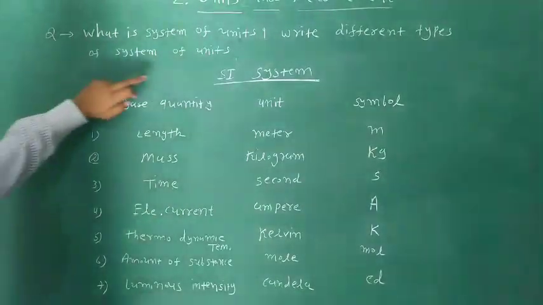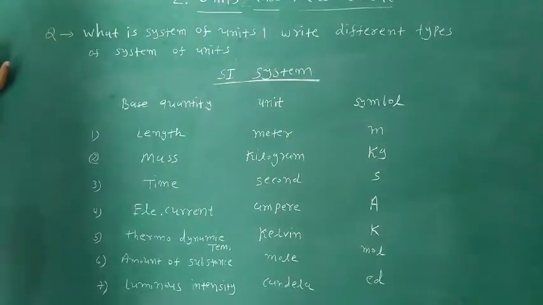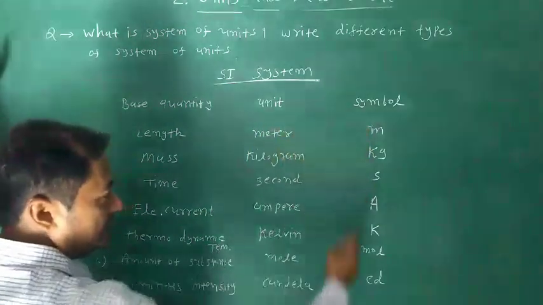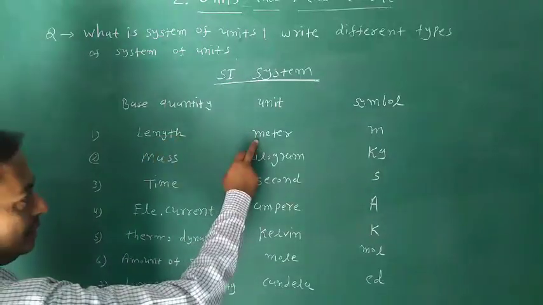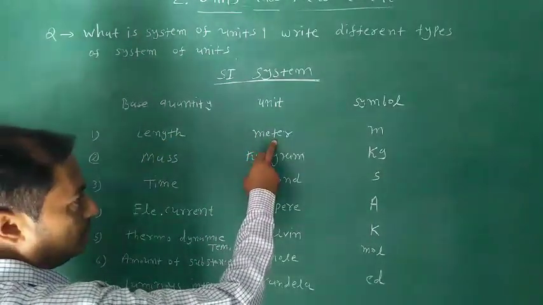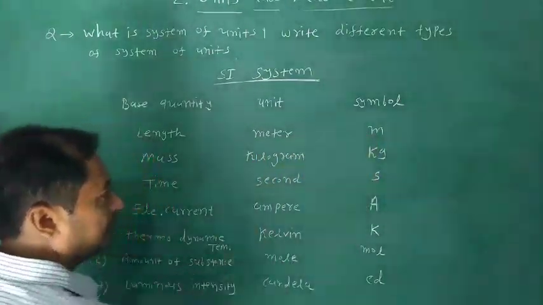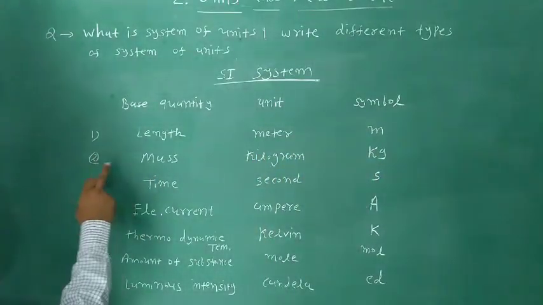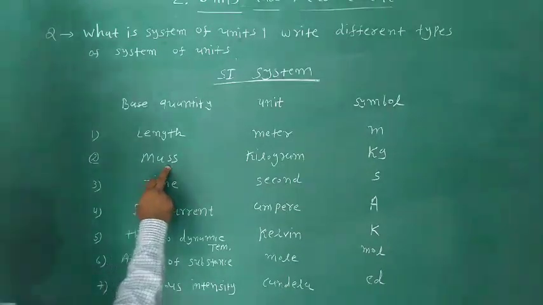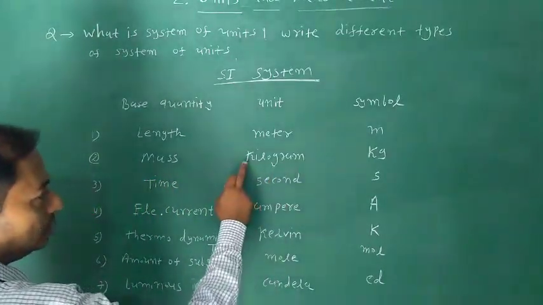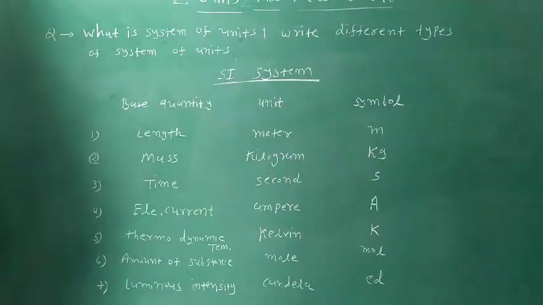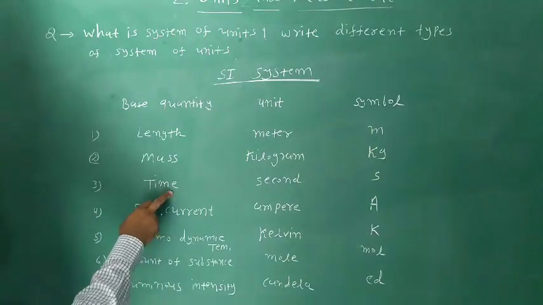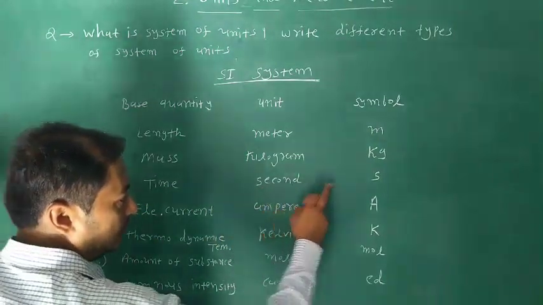Friends, in the SI system, now we have seven base quantities. Its units and symbols are available. The first base quantity is length. Its unit is meter and the symbol of meter is small m. Second quantity is mass. Its unit is kilogram and its symbol is kg. Third physical quantity is time. Its unit is second. It is denoted by s.